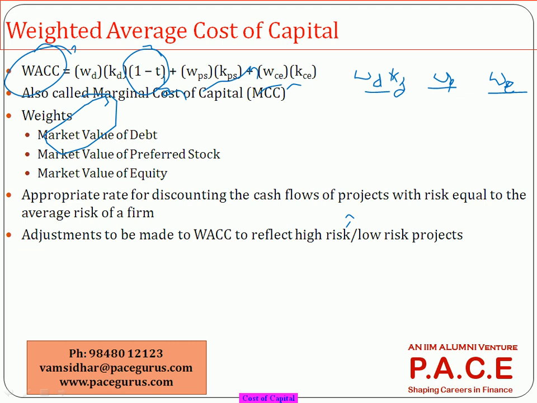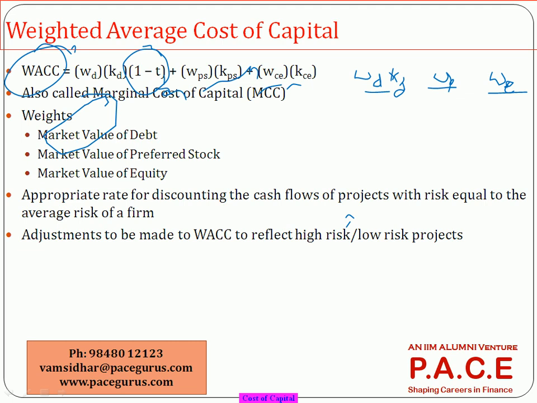So obviously a more risky project should give me more returns, a less risky project should give me less return. Again, a simple funda in finance: high risk, high return. So it's not worthy to discount with the same cost of capital for all kinds of projects. If the project is more or less similar to the other average projects of the company, I'll use the same cost of capital to discount it.